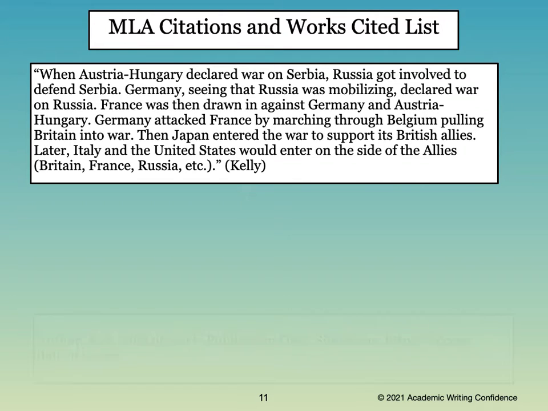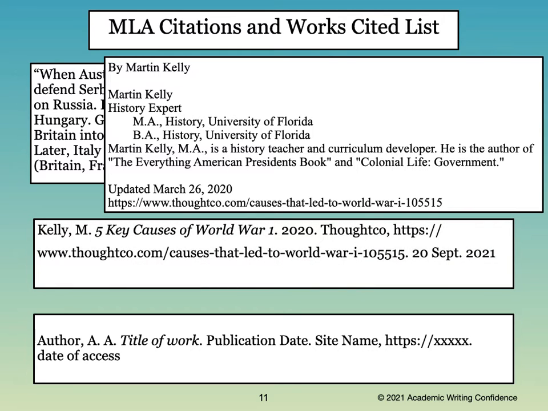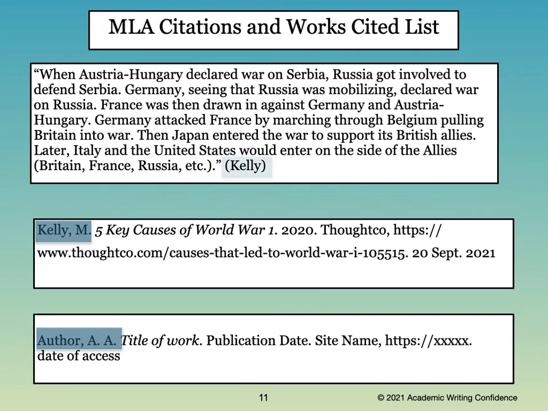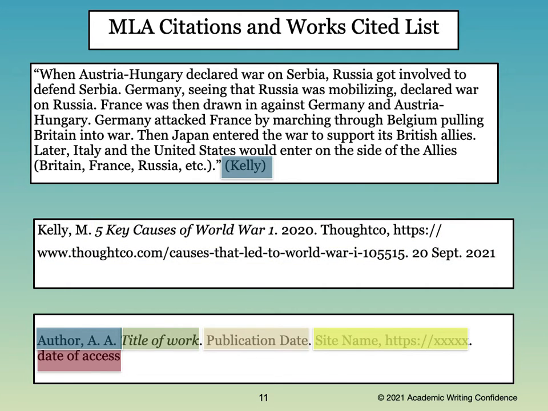Here's the information from the website for us to use to help us write our reference. The author's name comes first and will connect to the word in our in-text citation. Then the title of the work, followed by the publication date and the website address. You can also add the date that you accessed that information. This is often useful, especially for information that can change with time, such as news articles. And again, we need to add a period after each section to separate them.